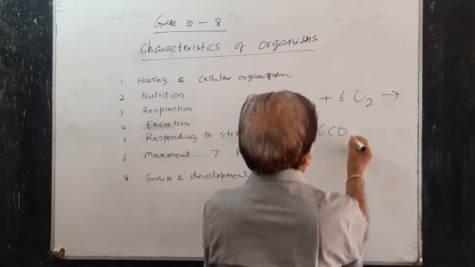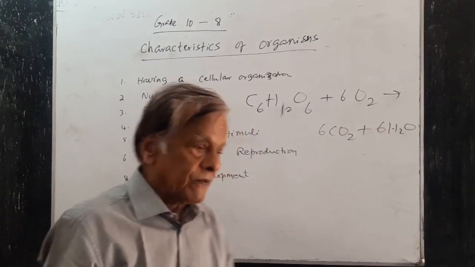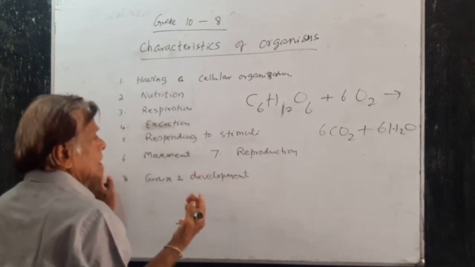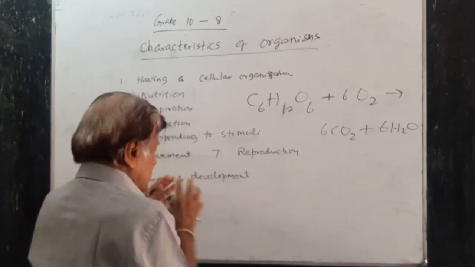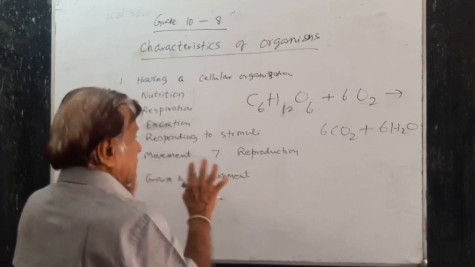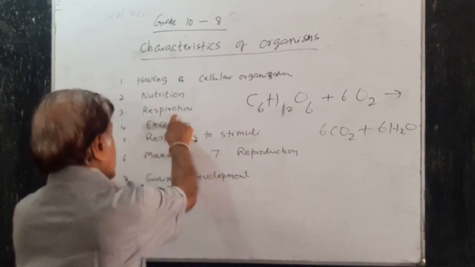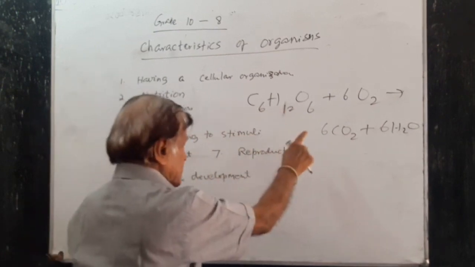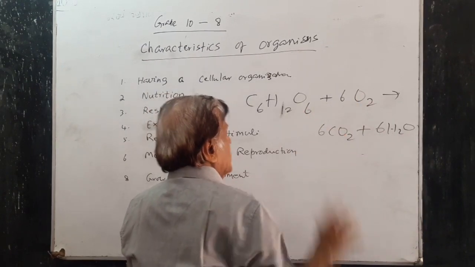Carbon dioxide and water are formed as a result. All the organisms need energy for all the living activities and for the things that we do. So we need energy for them. Energy is obtained from food by means of this process which we call respiration. Respiration is the oxidation of food substances inside mitochondria.